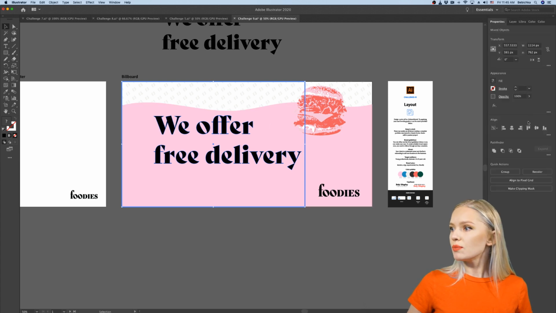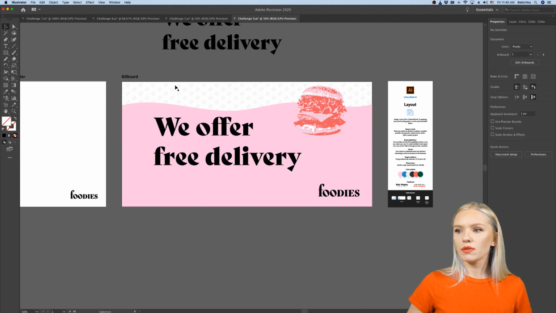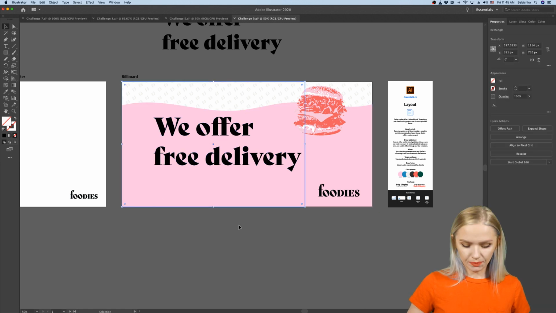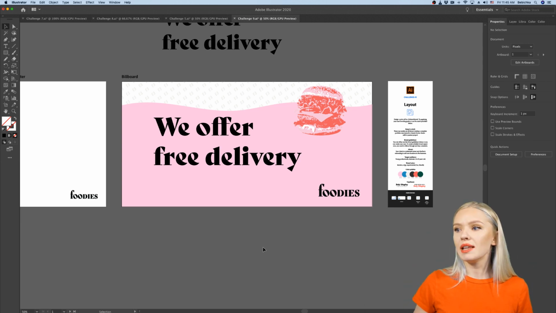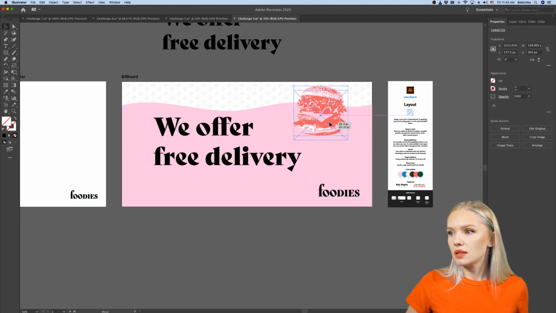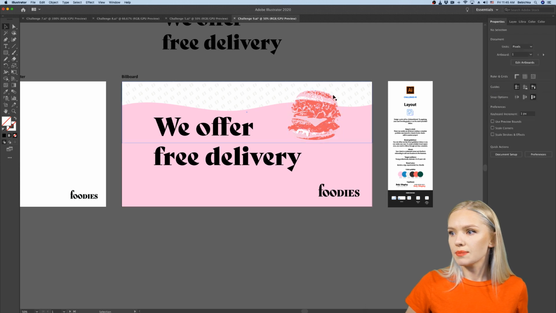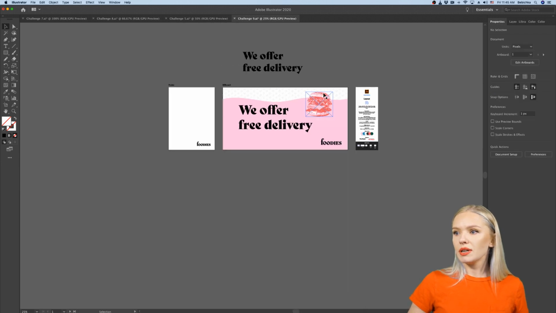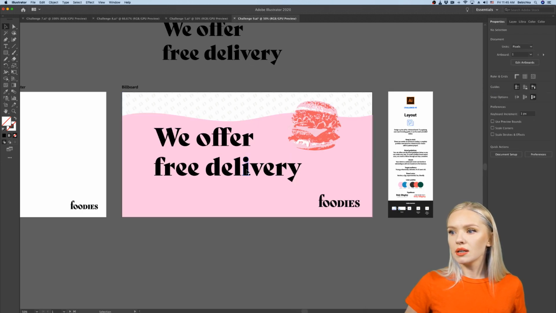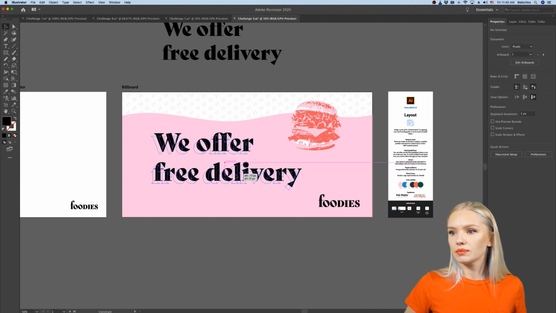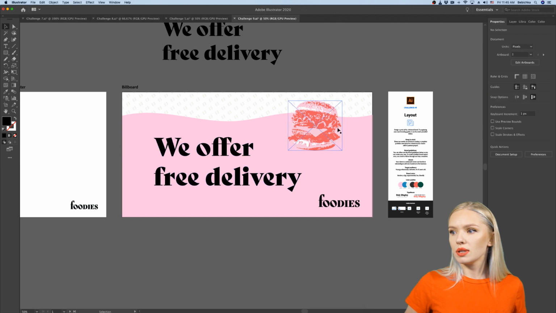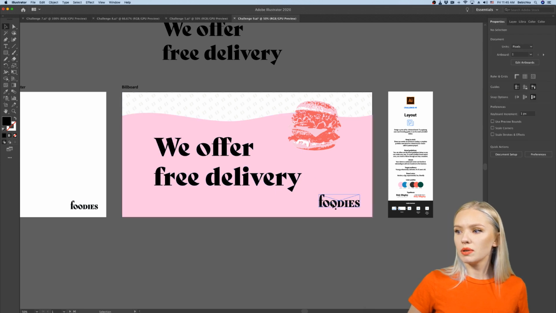And now I'm going to properties, and I'm going to vertical align it so it's perfectly in the center of the billboard. I mean, in the center vertically. Of course, it's a little bit left aligned, but that's perfectly fine for us. All right, make sure to find a good balance here. Maybe, I don't know, maybe I would even move this a little bit lower down, so that the burger kind of also has a little bit more space.